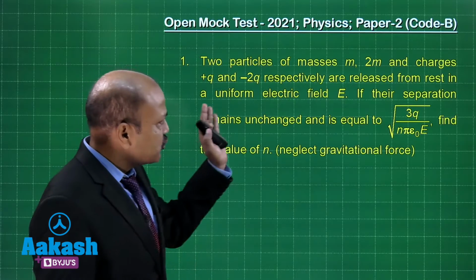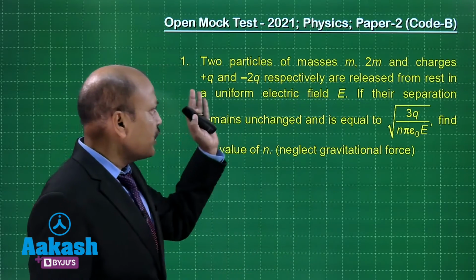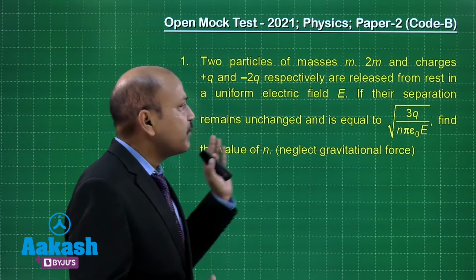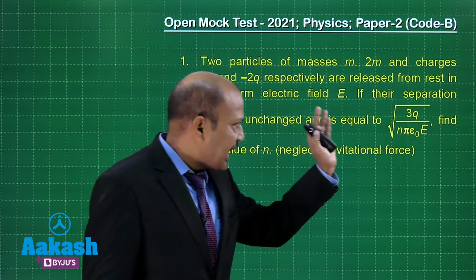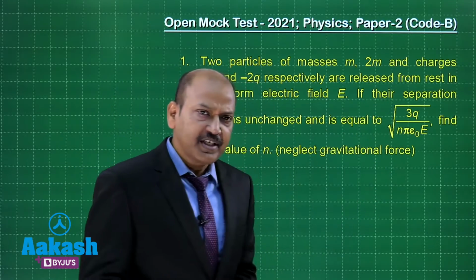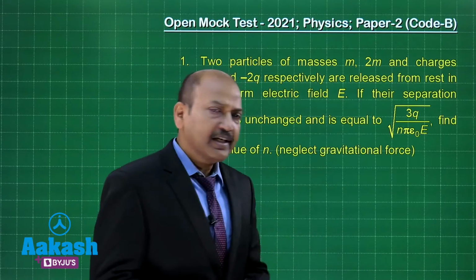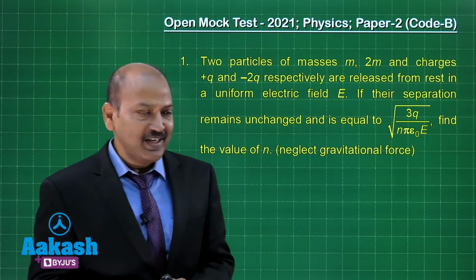It says two particles of masses m, 2m and charges plus q and minus 2q respectively are released from rest in a uniform electric field E. If their separation remains unchanged and is equal to, well, the expression is given here, find the value of n, and we have to neglect the gravitational force. So let's start our solution.